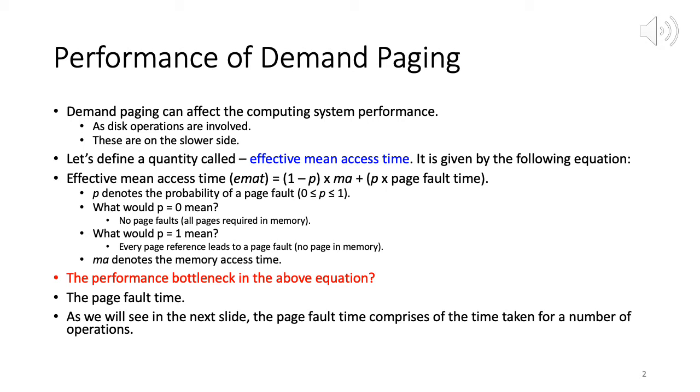Okay. So the idea is that we really don't know which pages are going to be accessed. In the worst case we bring all the pages of the process in, but then we will quickly use up the physical memory. And plus, if we bring all the pages of a process in and only 5% of the pages are actually used, then we would have wasted space corresponding to 95% of that process's pages.